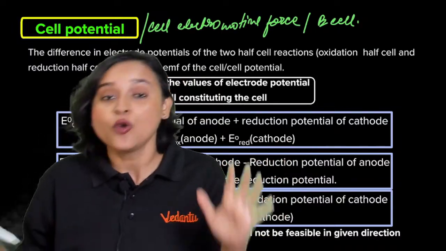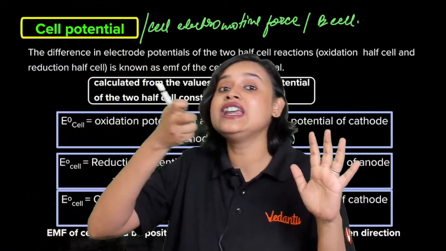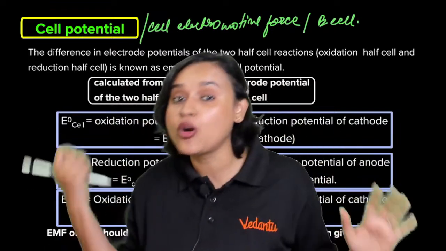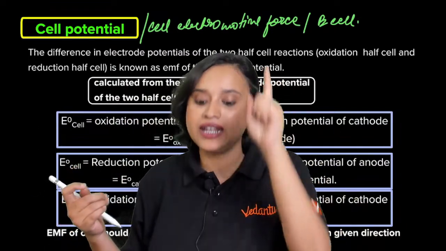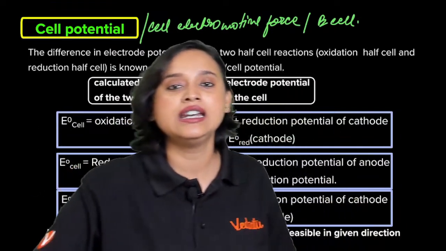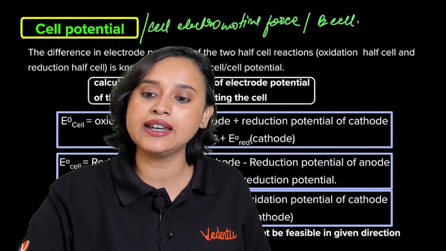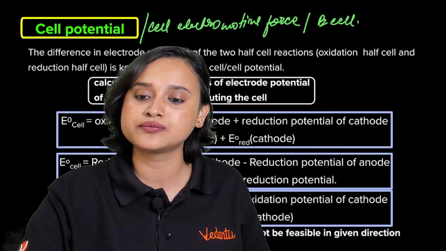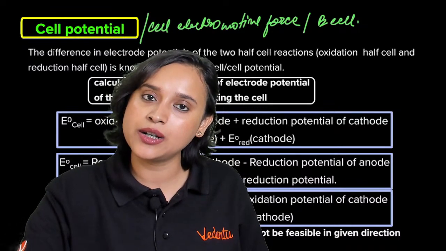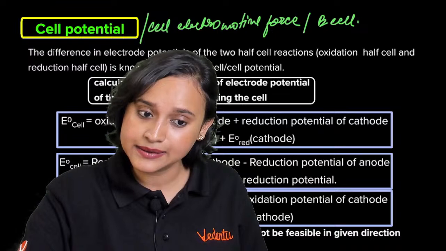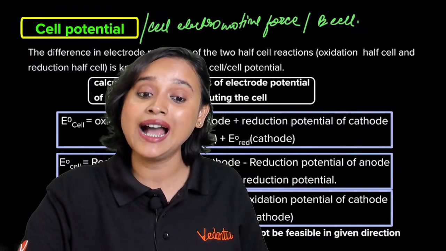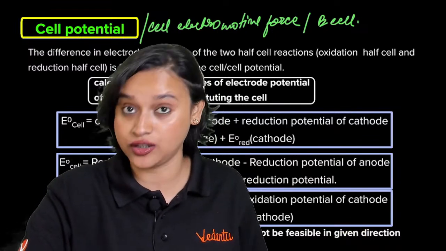When you are not drawing any current from it, at that time only it becomes cell electromotive force. Are you understanding, everybody? I said something very important. That's why I'm asking you.